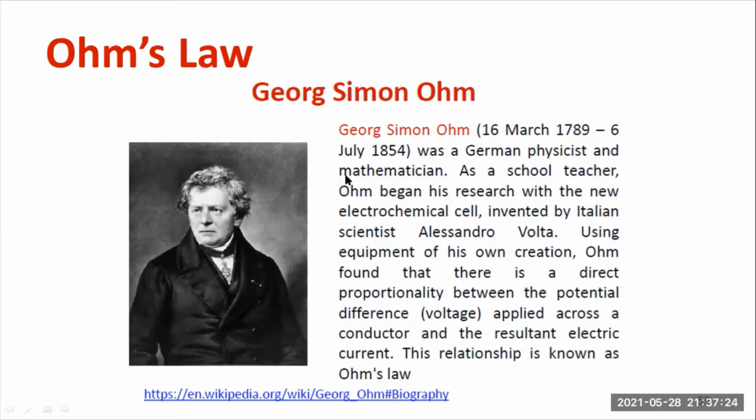Finally, he developed a relation between voltage and current. So definitely, we have to be thankful to George Simon Ohm. Because of the scientist, we can analyze different types of circuits with the help of Ohm's law. You will get more details on Wikipedia. You can go through the information about George Simon Ohm.